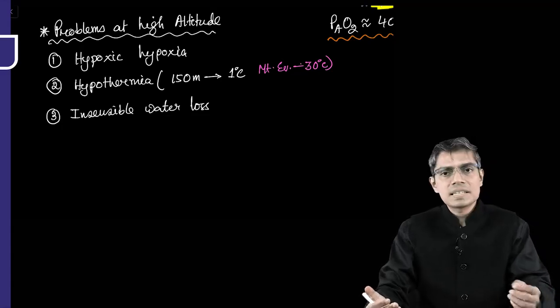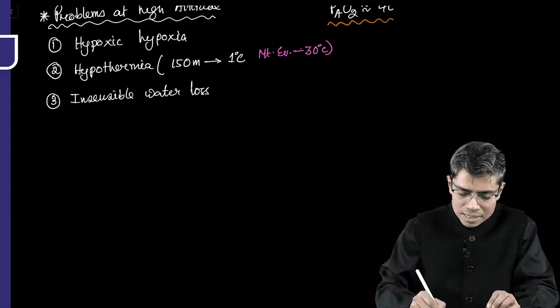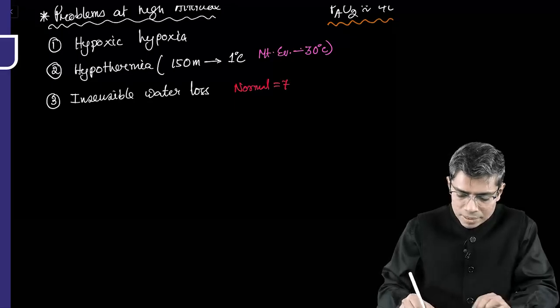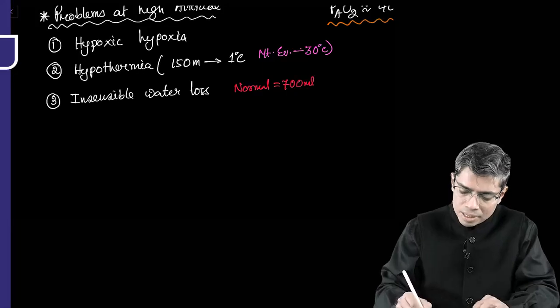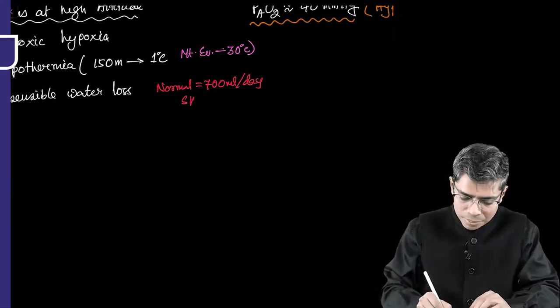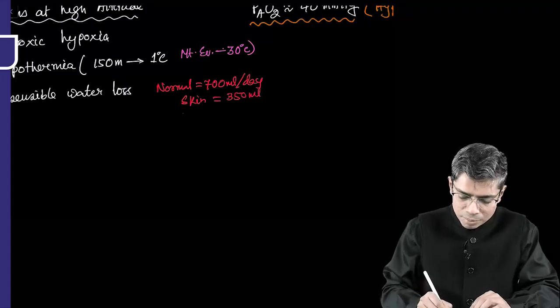Normally the insensible water loss amount is, you know how much? It is 700 ml per day. Within this 700 ml, approximately 350 ml of water is evaporated from the surface of the skin, and another 350 ml from the surface of the respiratory tract.